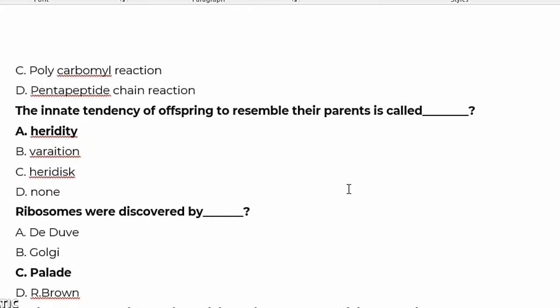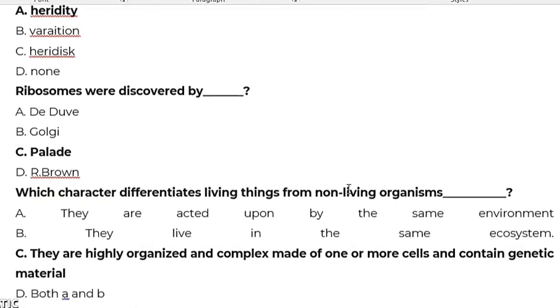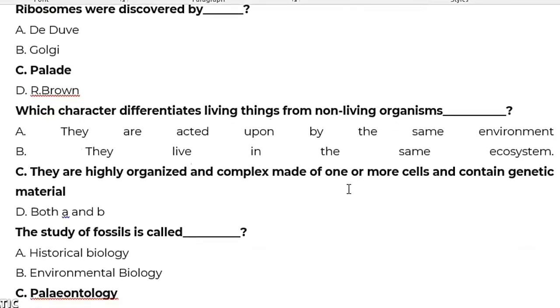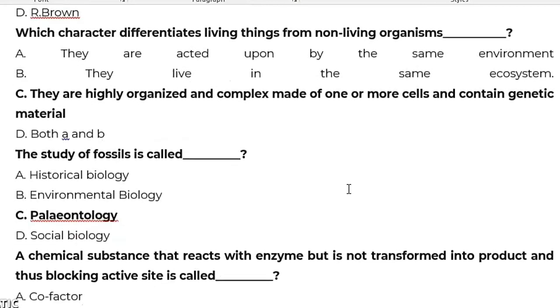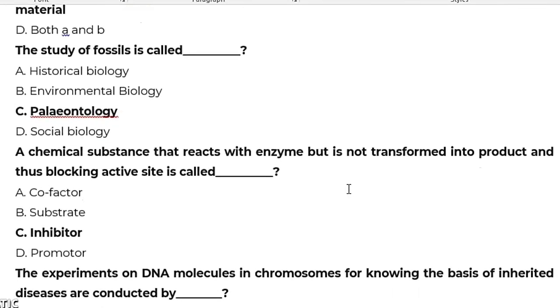Ribosomes were discovered by dash Palade. Which characteristic differentiates living things from non-living things? The study of fossils is called paleontology. A chemical substance that reacts with the enzyme but is not transformed into product, thus blocking the active site, is called an inhibitor.